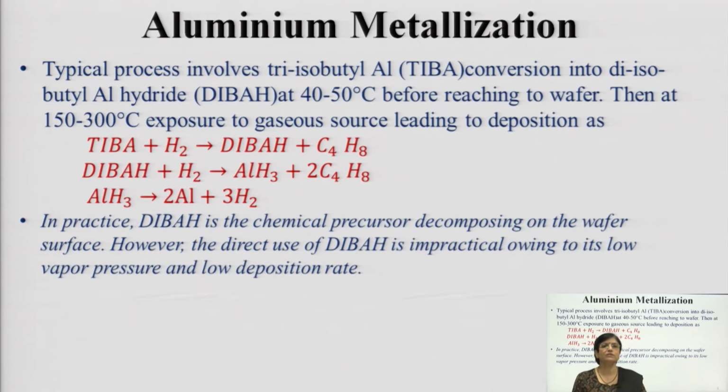Now, the typical process involves aluminum, like till the 70s I told you, and in many applications now also aluminum is being preferred. Now, how do you carry out metallization using aluminum?